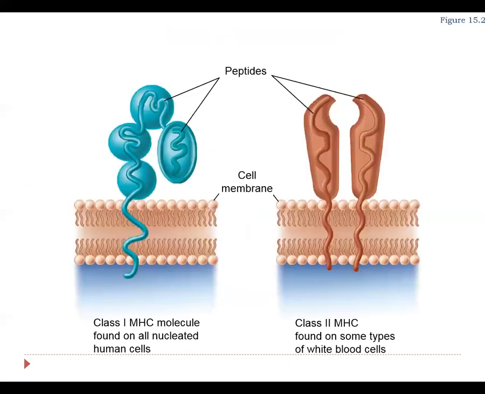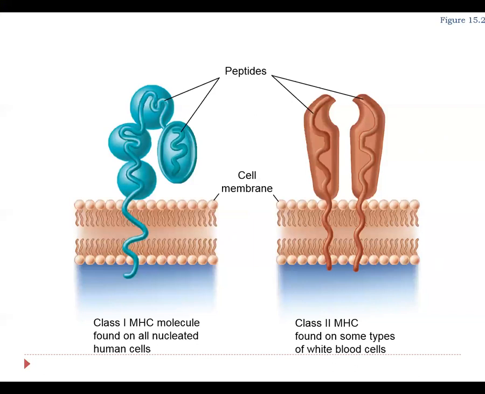Here we have a picture showing us the MHC class 1 and class 2 molecules. They're both made out of polypeptide or protein, and they do protrude from the surface of our cell membranes. So if you can imagine, these would be hanging out of the surface of a body cell or other white blood cells such as macrophages, B cells, other lymphocytes, and so forth.